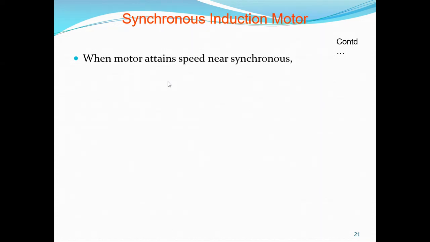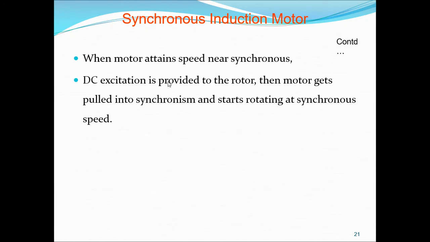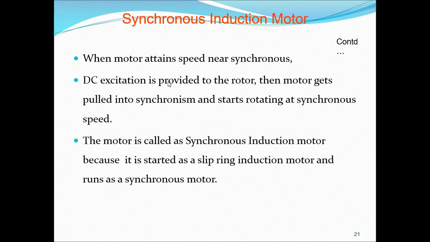When the rotor attains speed near to the synchronous speed, then DC excitation is applied to the rotor. Then the motor gets pulled into synchronism and starts rotating at synchronous speed.